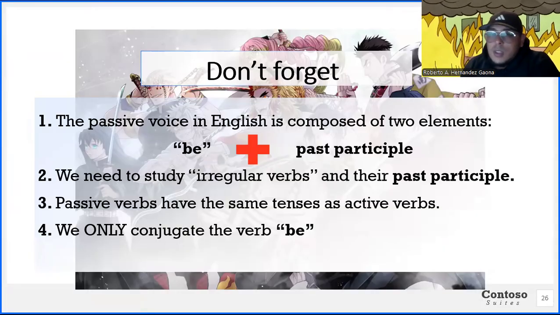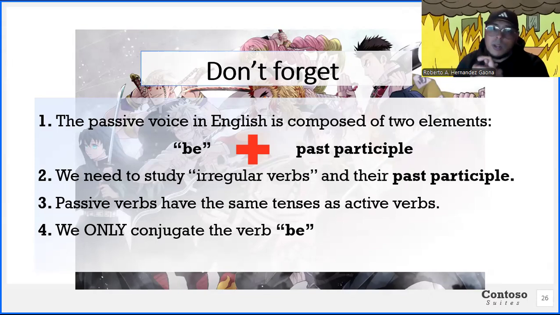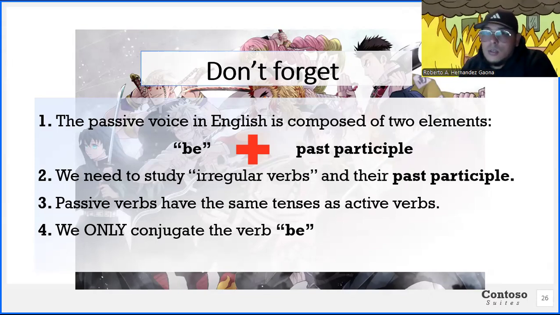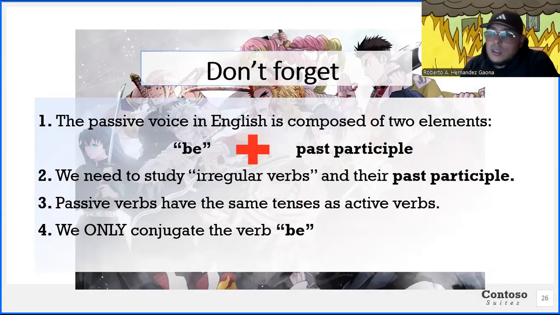So just to summarize everything, the main structure we were talking about is that you're going to have the verb to be in whatever form you need it to be. You are going to have the verb in past participle right after that. You guys need to really study irregular verbs and the past participle form if you are lacking in that department. If you do not know a verb on the exam, just assume it's regular. Just put ed at the end, right?